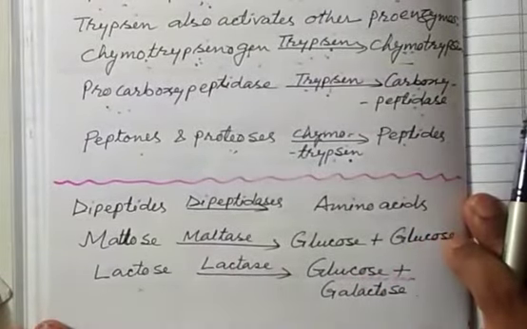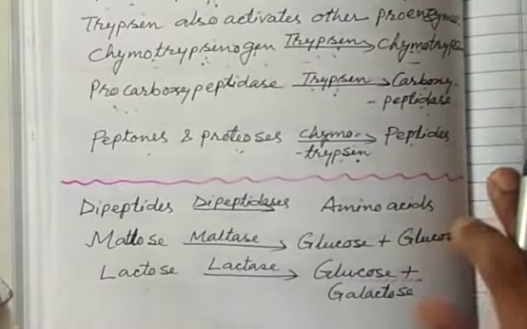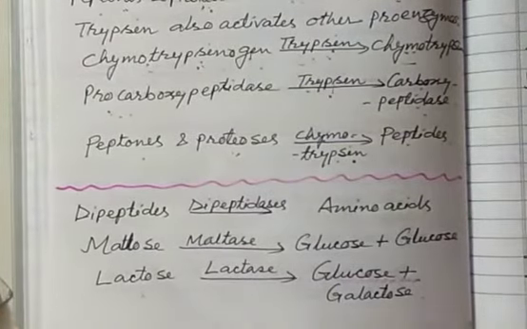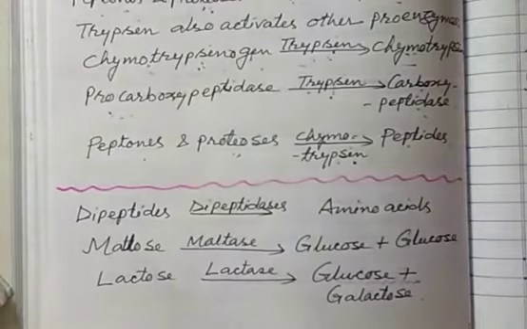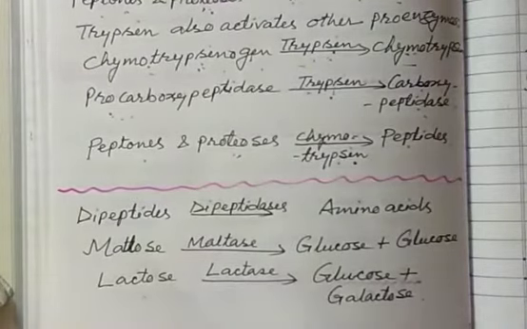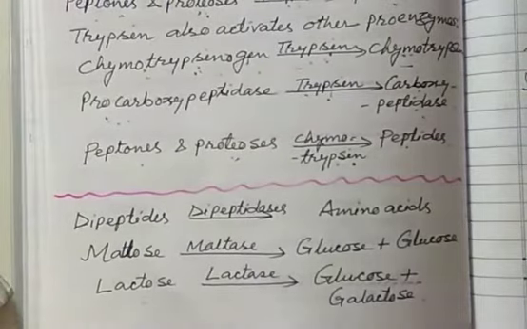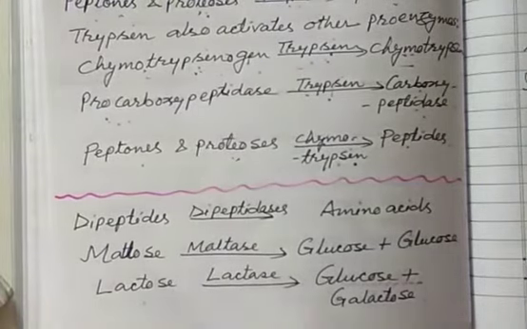Right. So again, fat digestion also takes place by the action of the intestinal lipase, which generally operates intracellularly, right? And it hydrolyzes some triglycerides, diglycerides, and monoglycerides.